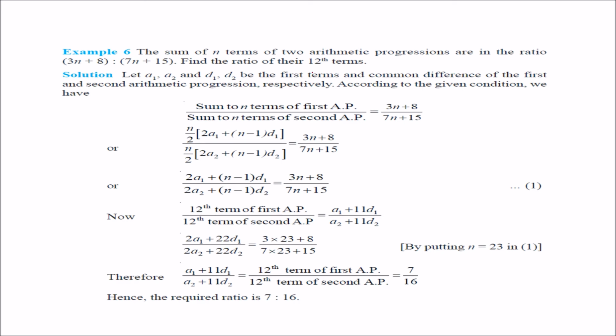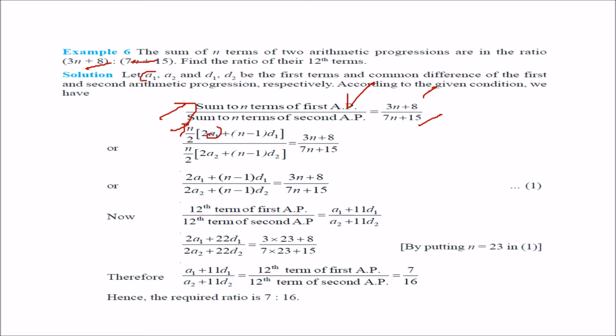How about this: the sums of n terms of two arithmetic progressions are in the ratio 3n plus 8 to 7n plus 8. Find the ratio of their 12th terms.